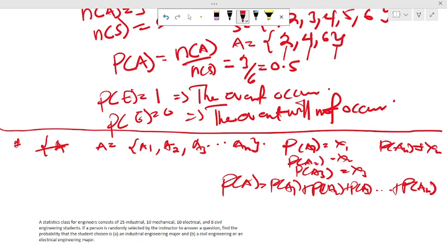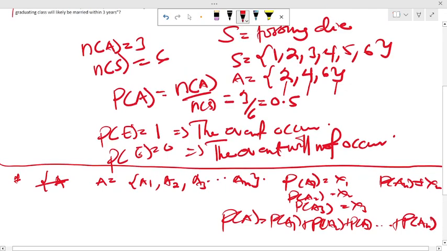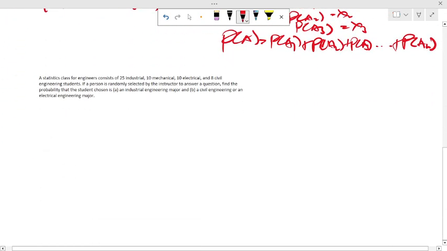Now let's move on into an example so that we get to understand this concept better.